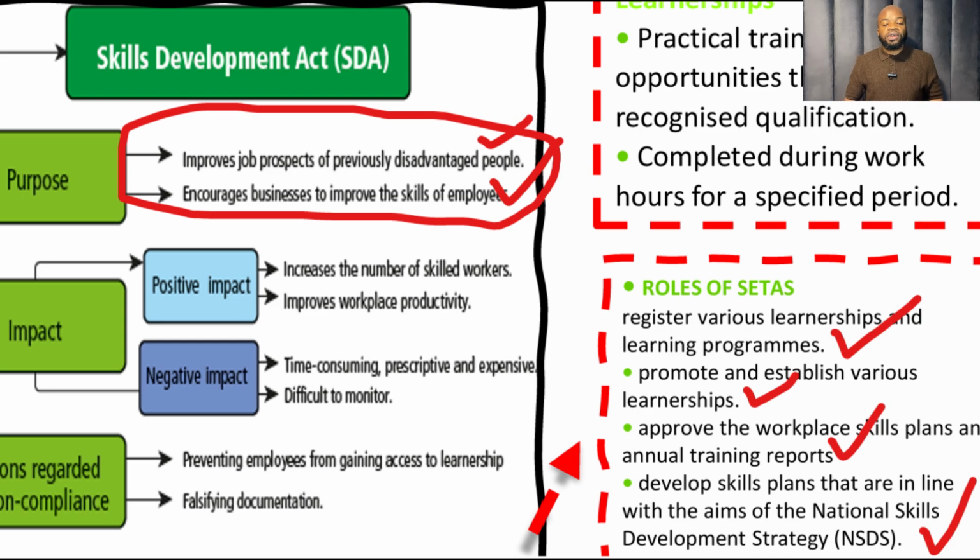Then the second part of our question was talking about the purpose of the Skills Development Act, and it will improve job prospects of previously disadvantaged people. Who are the previously disadvantaged people? All the non-white groups in South Africa. So it's not necessarily black people, but it includes Indians, it includes coloureds, and any other non-white groups. It also encourages businesses to improve the skills of employees.